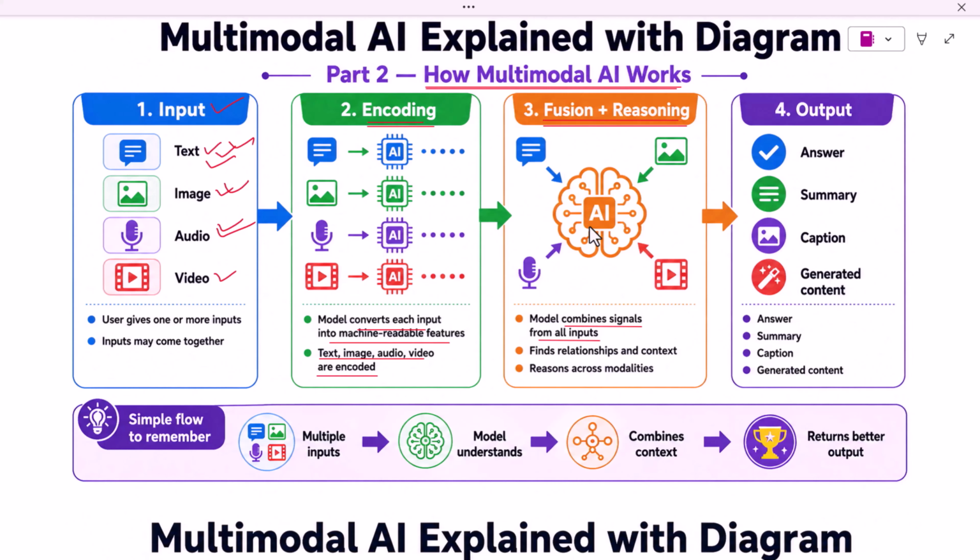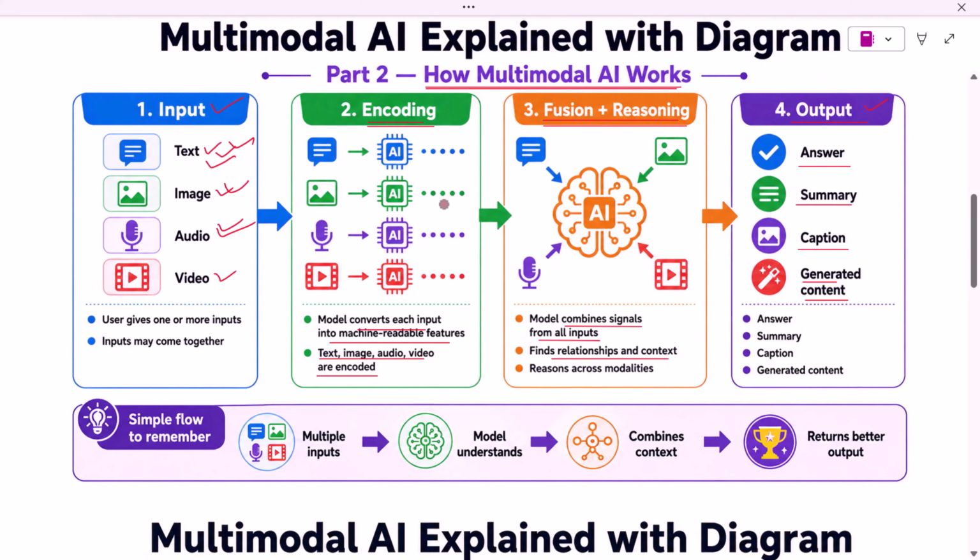Reasoning means the model tries to understand relationships and context. It may identify objects in an image. It may connect the spoken words with a visual scene. It may read text from a document and also understand the layout. Finally, the AI produces output. The output can be an answer, a summary, or an image caption. It can also be generated content such as explanation, recommendation, or response.